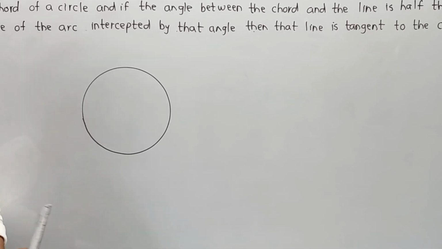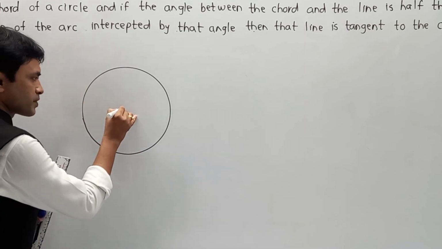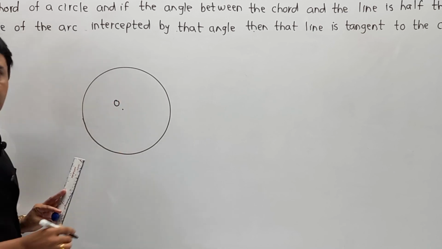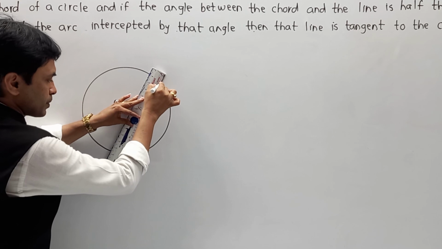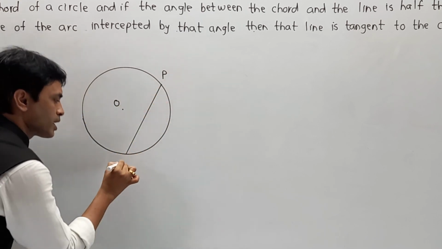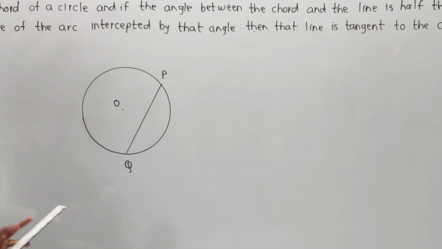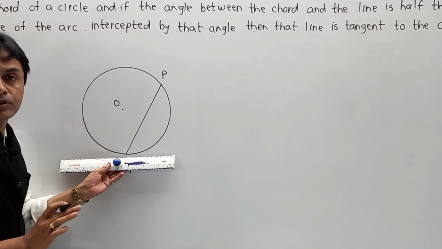Now for this part, step by step I am going to clear the pattern over here. First, let us say I have drawn the center of a circle as O. Now I have drawn one chord as per the statement. I am going to call this chord PQ. Next, remember it, I am going to draw a line. I am not going to say that it is a tangent.